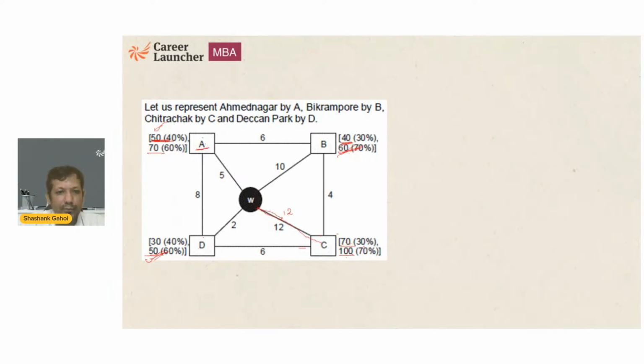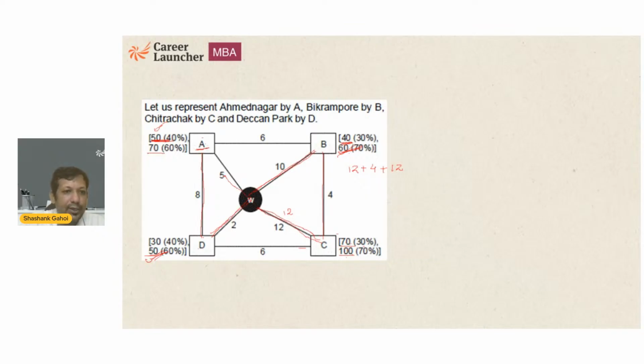Okay, so this is 12. Then he is going to go here. That is going to be what? 4. So I got distance is 12. Then I got distance is 4. Now he is going to go to D because A should be last. So it is going to be what? 10 plus 2, so 12. Now this distance is 8.